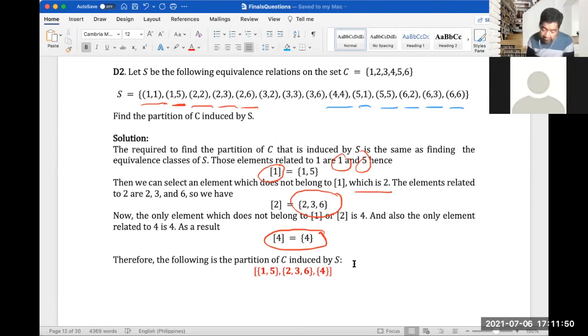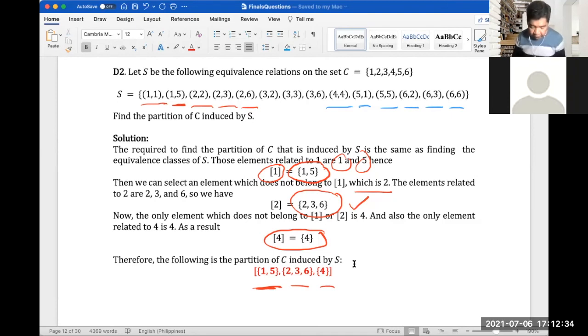So 2 has a relation with the elements 2, 3, and 6, while 1 has a relation to the elements 1 and 5. So now we know that the partition of C induced by S would be: first, the set {1, 5}, which is the first partition. The second partition would be the set {2, 3, 6}, which is the one we computed here. And the last one would be the set {4}. So these are the partition of C induced by S. So for question D2, 3 got it correctly. 3 out of 14 got it right.